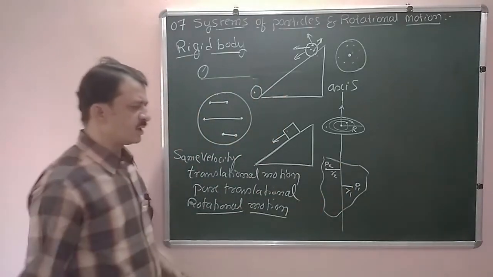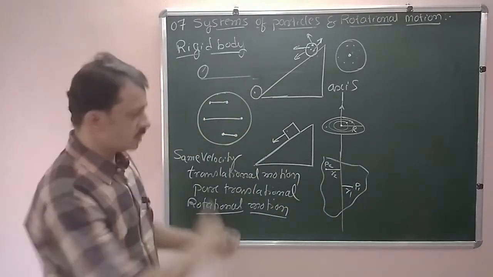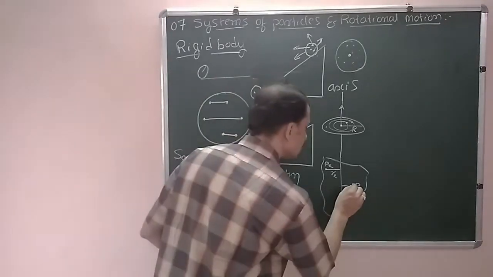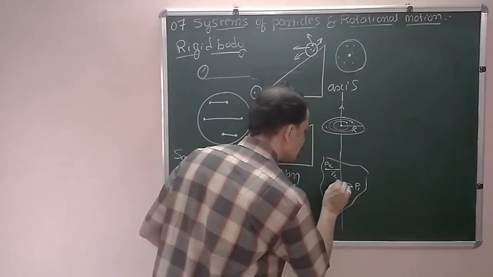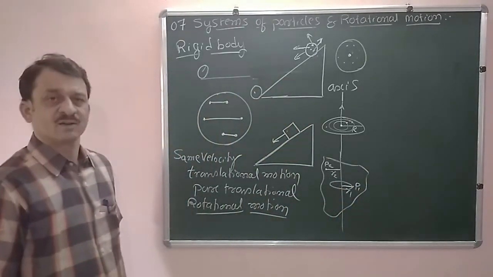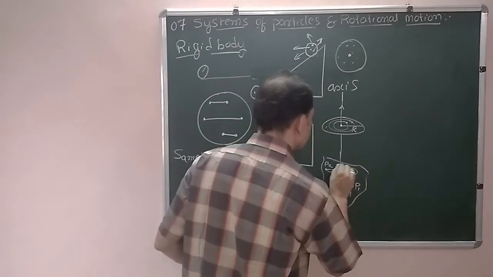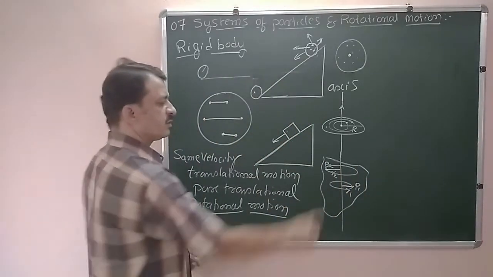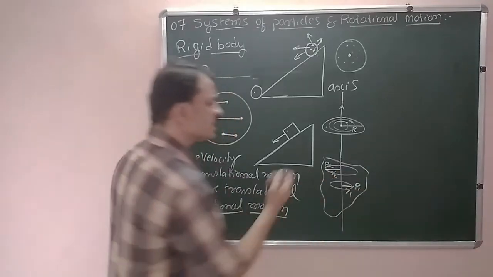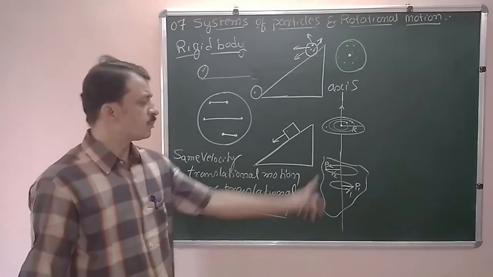Each and every particle in rotational motion describes a circular path. Particle 1 describes a circular path like this with radius R1. Similarly, particle 2 describes a circular path with radius R2. In the same way, all the particles in that rigid body describe circular paths as shown in the diagram.